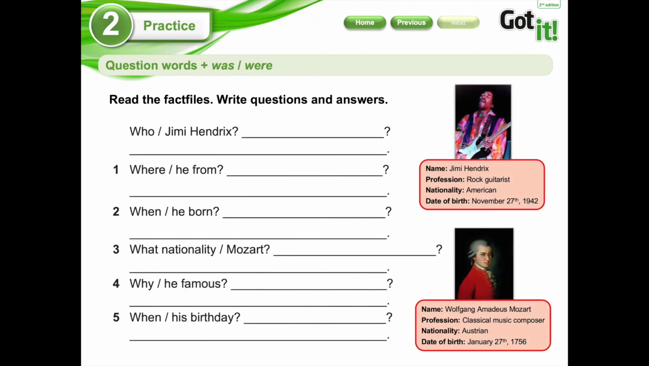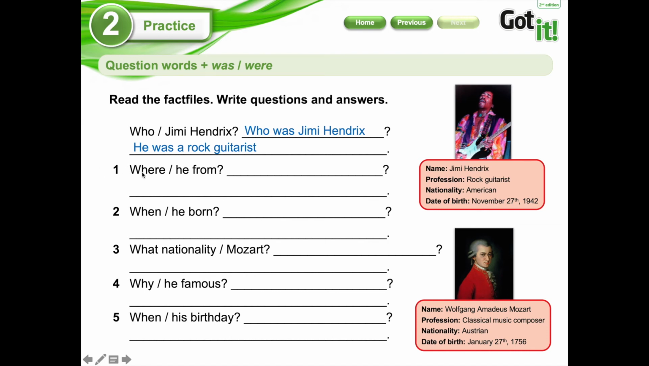Okay, let's go with the second exercise. In this exercise a little bit more difficult. We have to read the fact file and write questions and answers. Let's see the example. Says, who Jimi Hendrix? And you have to use past simple. So, who was Jimi Hendrix? And I pay attention to the fact file that you have here. And we're going to answer, he was a rock guitarist, because we have it here.